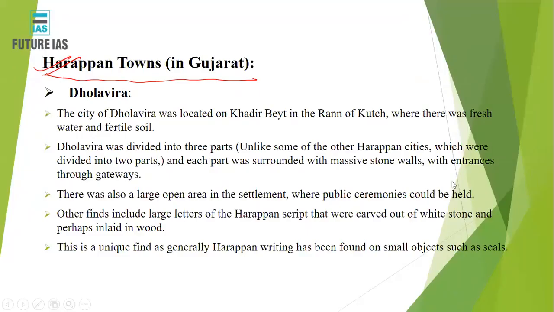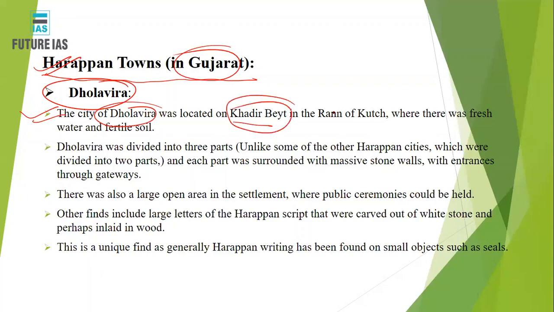So let's discuss first the Dholavira town, which is located in Gujarat. Okay, the city of Dholavira was located in the Rann of Kutch region. Okay, you have seen the map of Gujarat where the Rann of Kutch is a marshy land, right? It is an arid marshy land, so it is located on the Khadir Bet, which is located on the Rann of Kutch. Okay, now where there was fresh water and fertile soil. So the city of Dholavira was there.